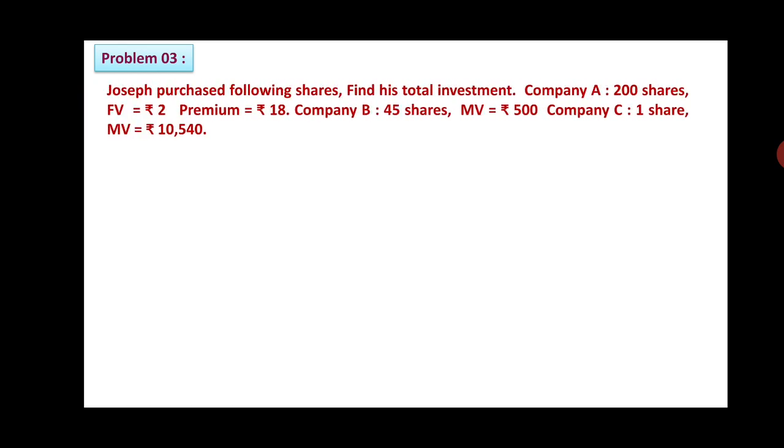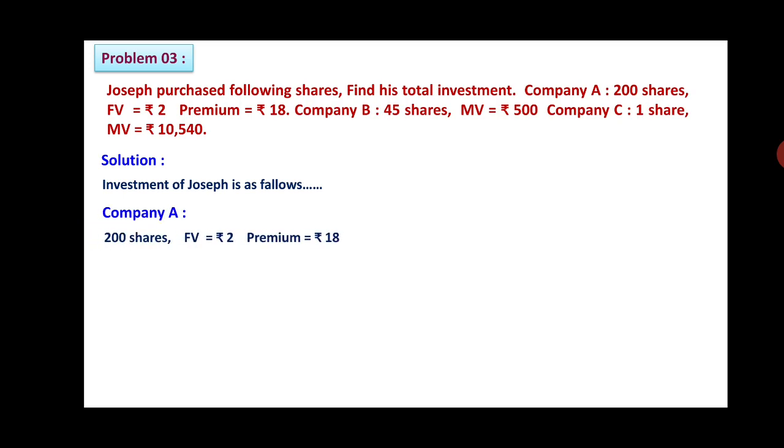Joseph purchased the following shares. Find his total investment. Company A 200 shares, face value rupees 2, premium rupees 18. And company B is 45 shares, market value rupees 500. Company C 1 share of market value 10,540. Now we will calculate. Friends, we will see the investment of Joseph will be as follows.